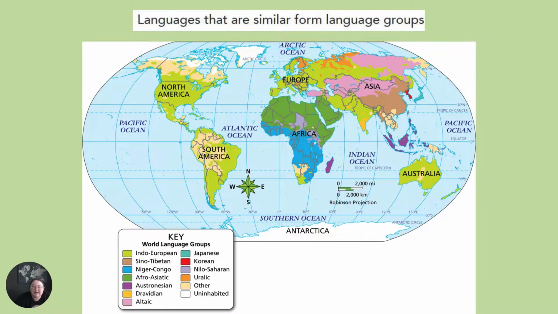Here we can look at different language groups, which are languages that are similar or from a common root language. Some of the key ones around the world are Indo-European languages, which include English, Sino-Tibetan, Niger-Congo, Afro-Asiatic, and more. And you can see on the map using the key which languages go where.